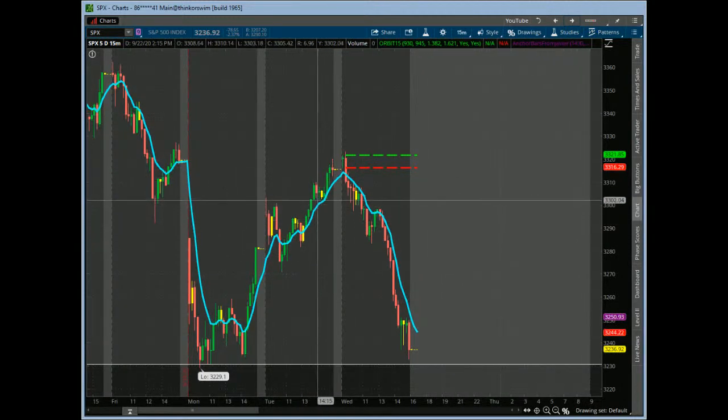So what happened is, right, yesterday we had that big dip buy. We held the ADMA, worked our way back up, and we actually gapped up here today, which is kind of cool. But look what happened. The bulls could not show any strength. They needed to step in today.